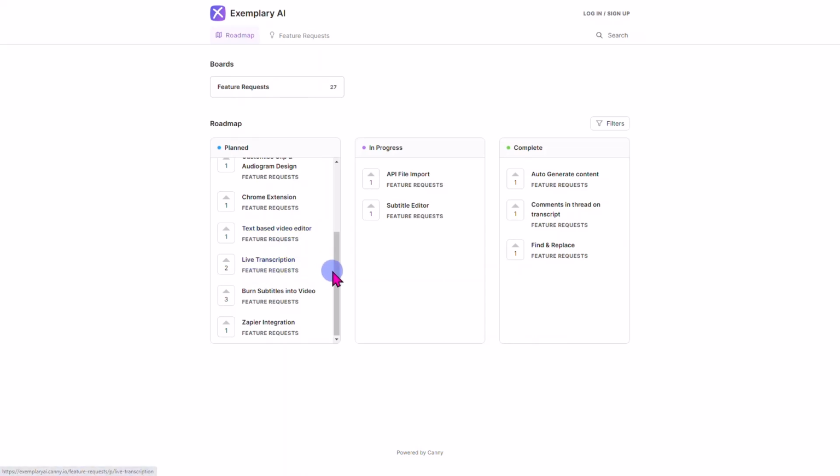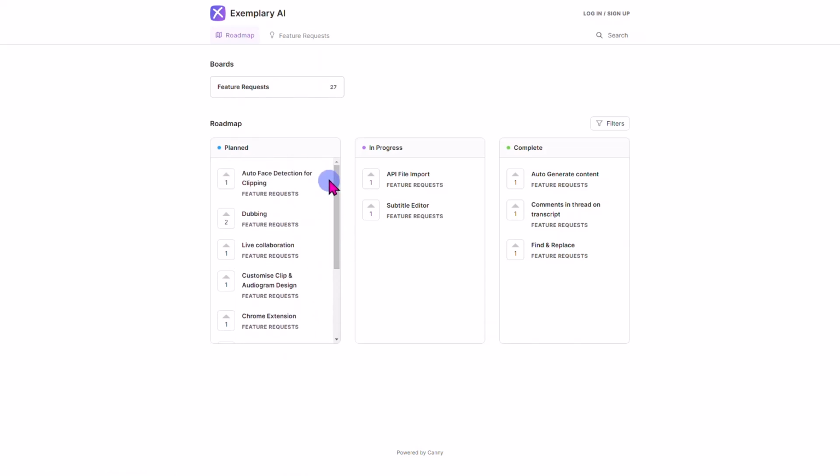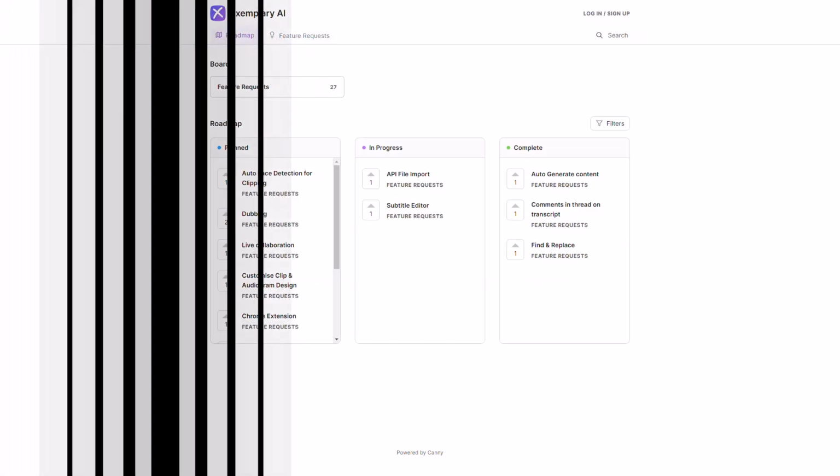Live transcriptions, burn subtitles into videos, and a Zapier integration. The Zapier integration for automation is going to be really huge as well. They're going to do a subtitle editor as well. So you guys are going to get a whole bunch of other features that they are currently working on, and if you have any sort of requests, you can make those requests here.